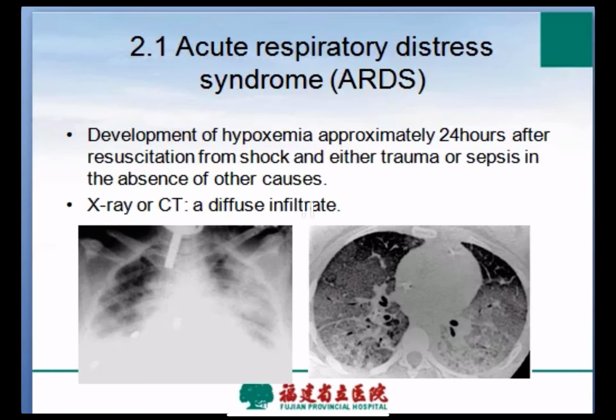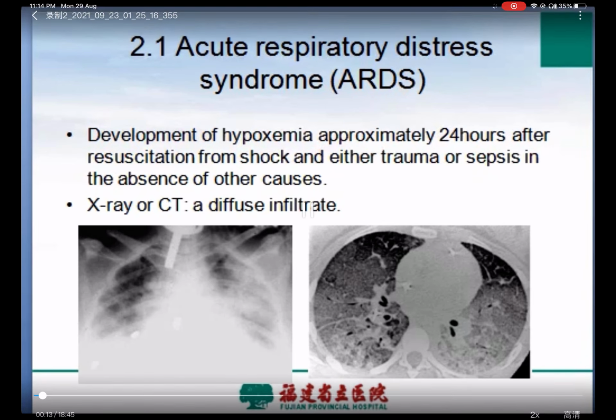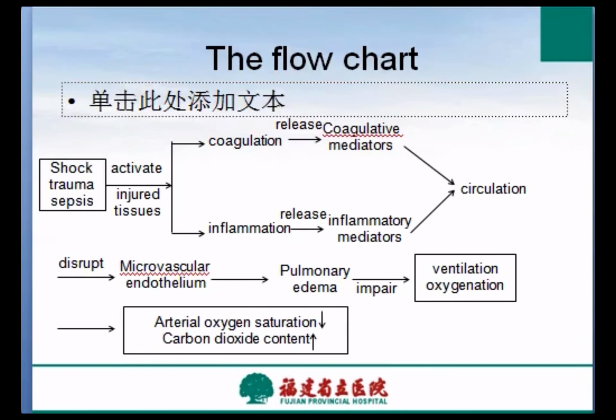The diagnosis of ARDS is made by development of hypoxemia approximately 24 hours after resuscitation from shock and either trauma or sepsis in the absence of other causes. Just as we can see in the following pictures, the chest X-ray or CT usually shows a diffuse infiltrate, and this is a flow chart of ARDS development.